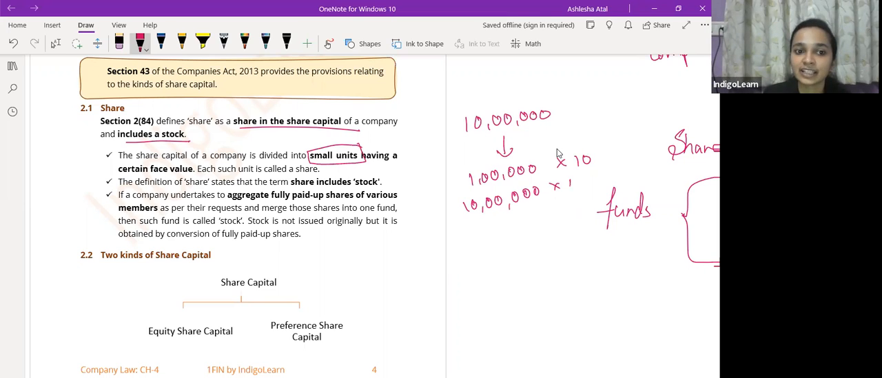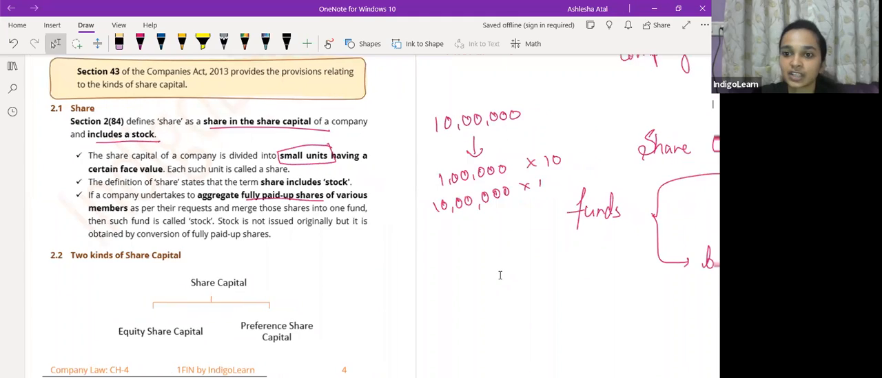And the shares, they include stock. Stock is nothing but an aggregate of the fully paid up shares of the company. So that we call stock. However, stock is not something which is issued. It is only a bundling up of fully paid up shares of the company. Stock is not issued. It is only shares of the company which are issued. Stock is not something which is issued.